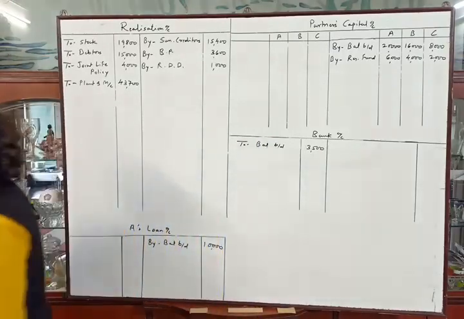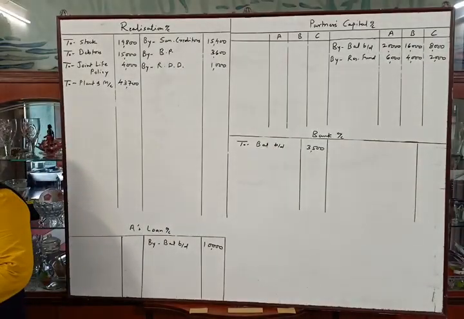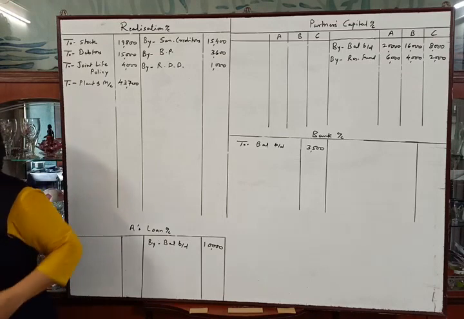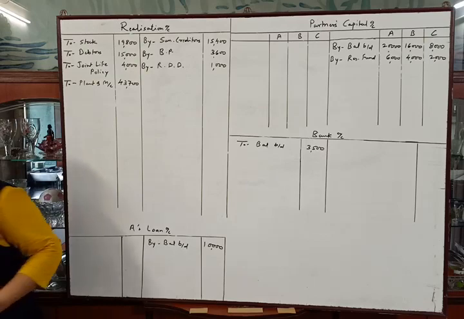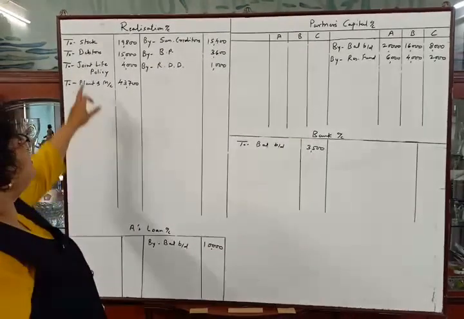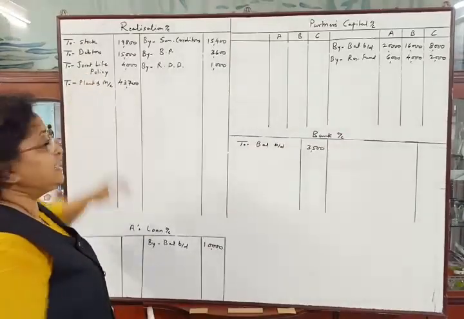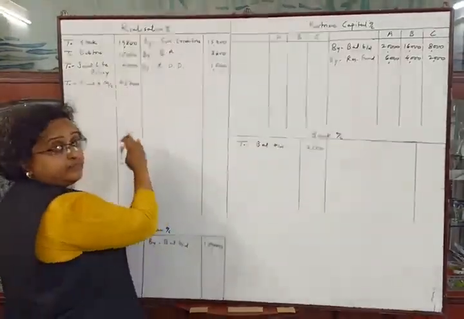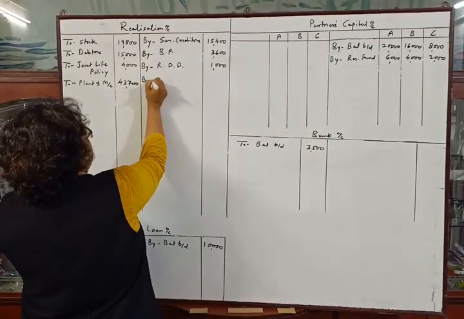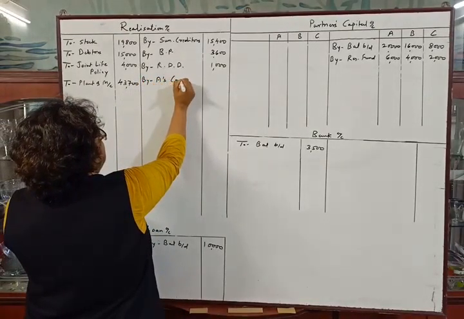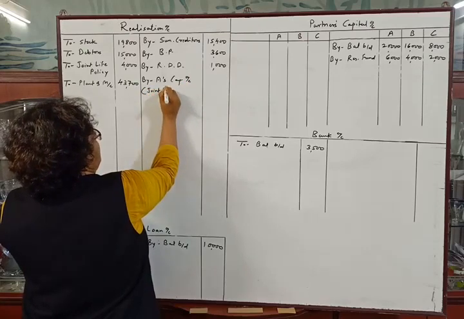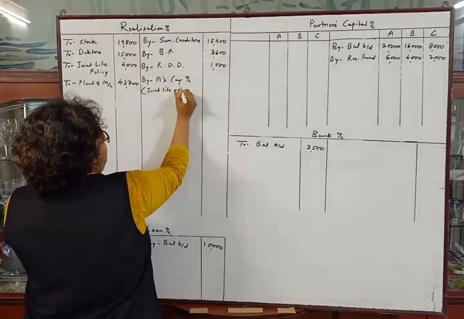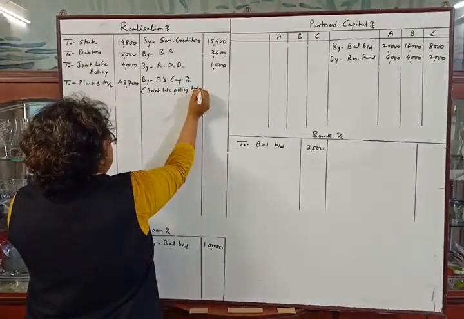See the first adjustment. The firm was dissolved on 31st March 2010 and assets realized as follows. First adjustment. Joint life policy was taken over by Mr. A at rupees 5,000. Joint life policy, this asset is taken over by Mr. A. So the entry will be in credit side of realization account by A's capital account, joint life policy taken over.